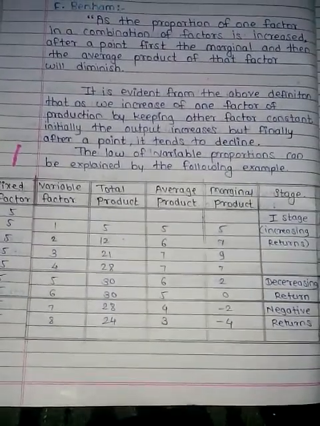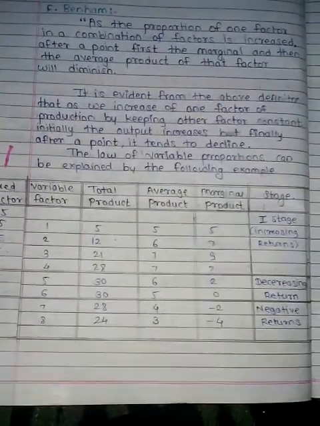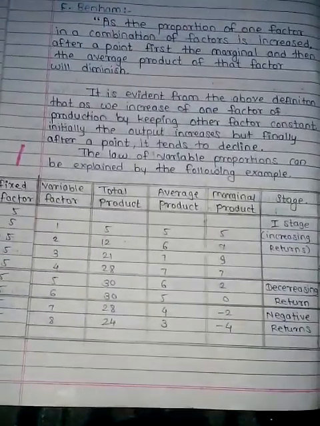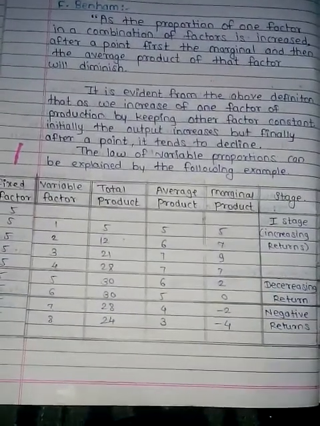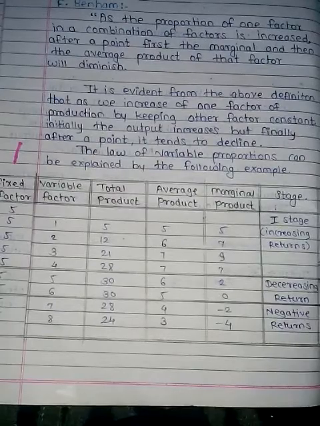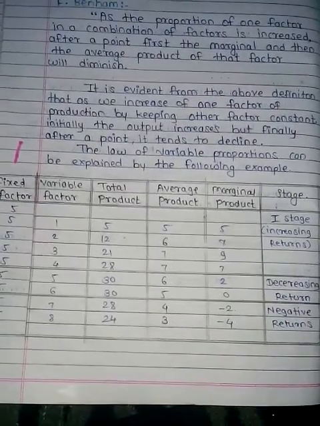At the third factor, total production becomes 21, average production becomes 7, marginal product becomes 9. So that is the increasing stage, the first stage. In this stage, the producer is getting increasing returns from the production.